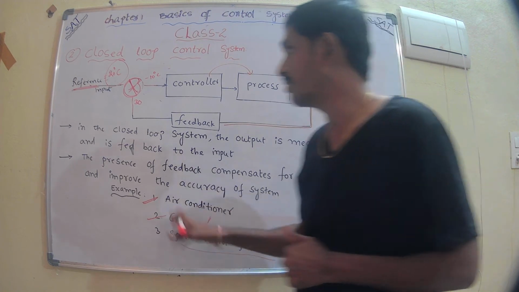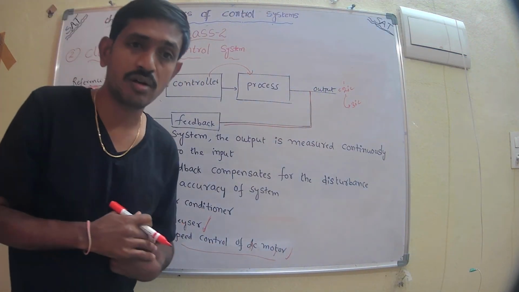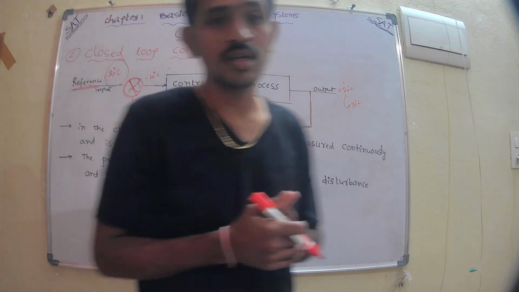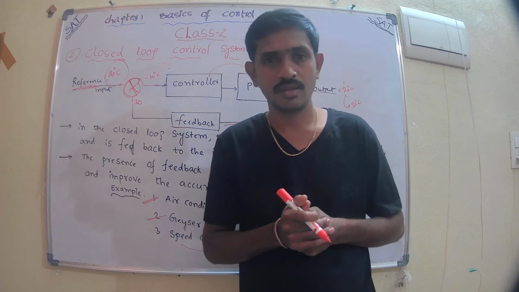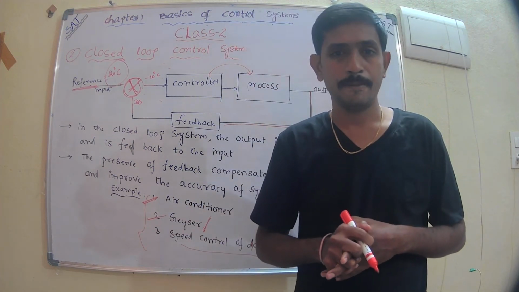Okay, these are the examples for the closed loop control system. One more example is the speed control of a DC motor. To control the speed of the DC motor, nowadays we are using the closed loop system. These are the examples for closed loop control systems.